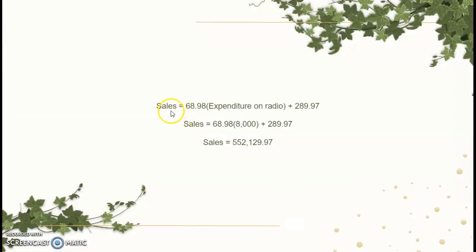And here is our regression equation. So sales will equal 68.98 times expenditure on radio plus our intercept of 289.97. So plugging in $8,000 spent on radio, we can expect sales of $552,129 or $129.97. My apologies.